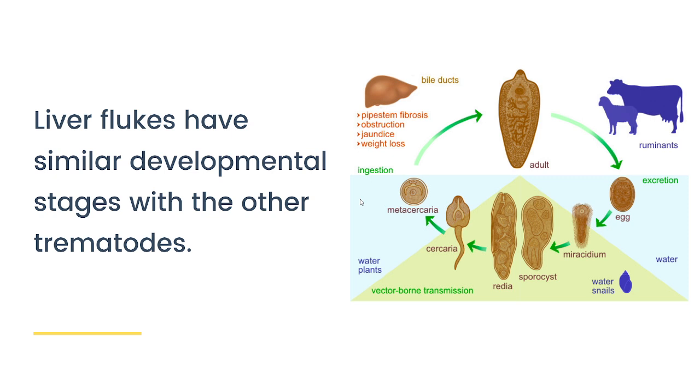So you remember the snail stages? SRC, from sporocysts to rediae to cercariae. The cercariae are released and encyst as metacercariae on aquatic vegetation.